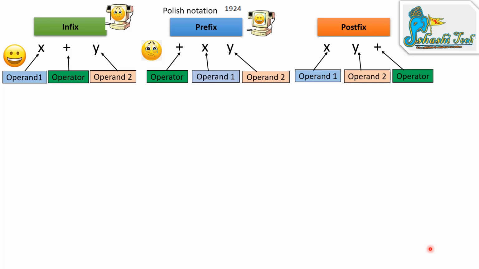If you give this equation to human beings, they feel very sad because they don't even understand what is going on here. But after seeing this equation, the computer feels very happy. This equation was invented in the year 1954, also by the Polish people. It is the reverse of the prefix expression, hence it is called reverse Polish notation.